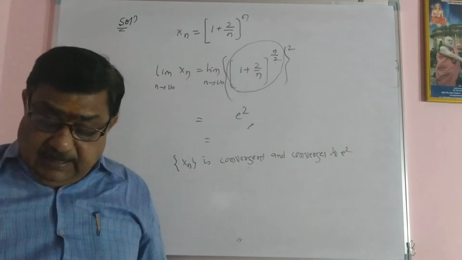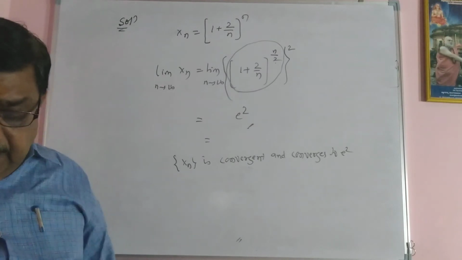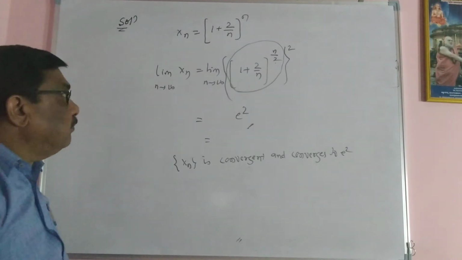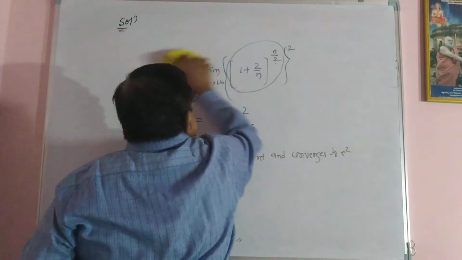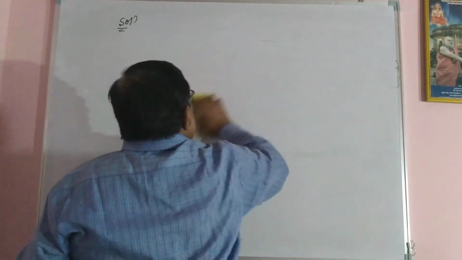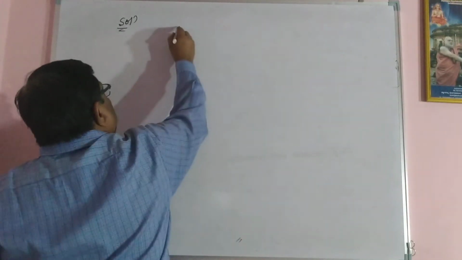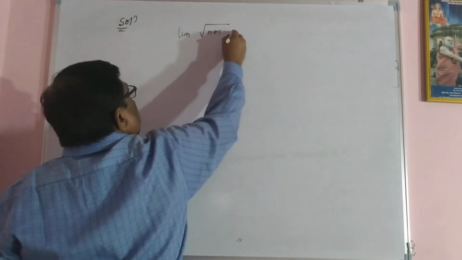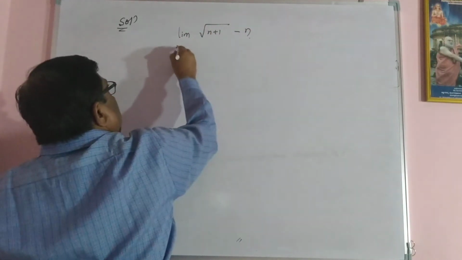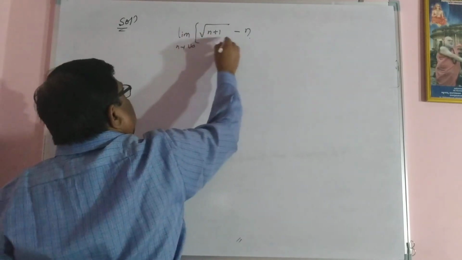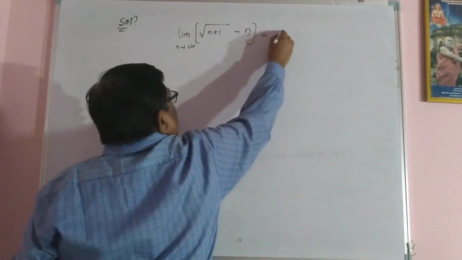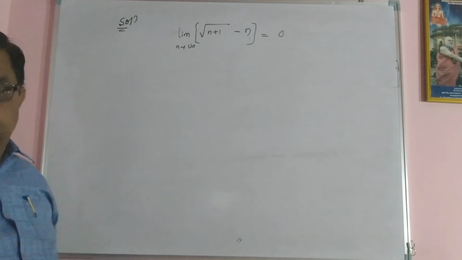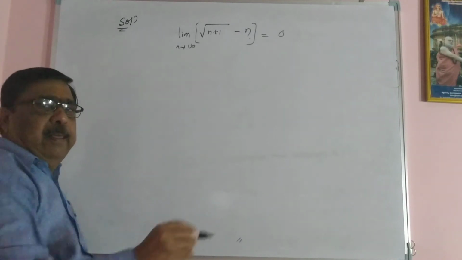Yes, let's take another different example. Prove that the limit of root of n plus 1 minus root n as n tending to infinity is equal to 0. Prove this.